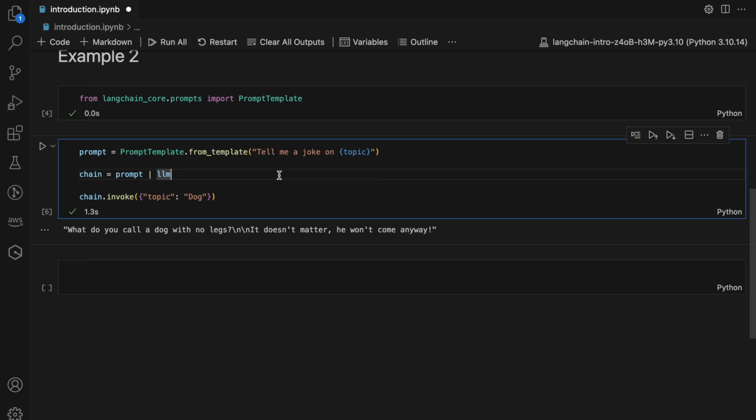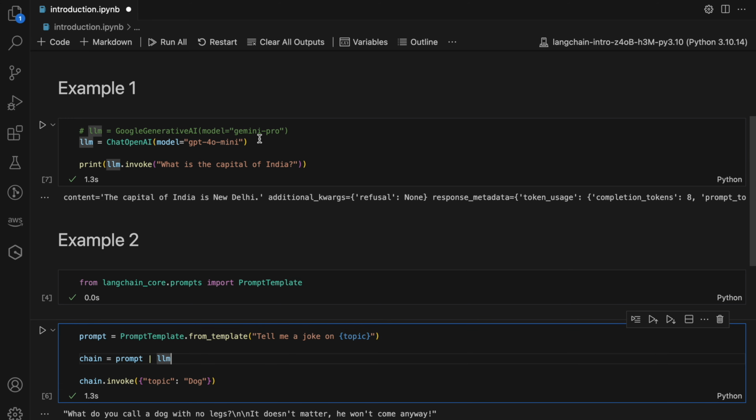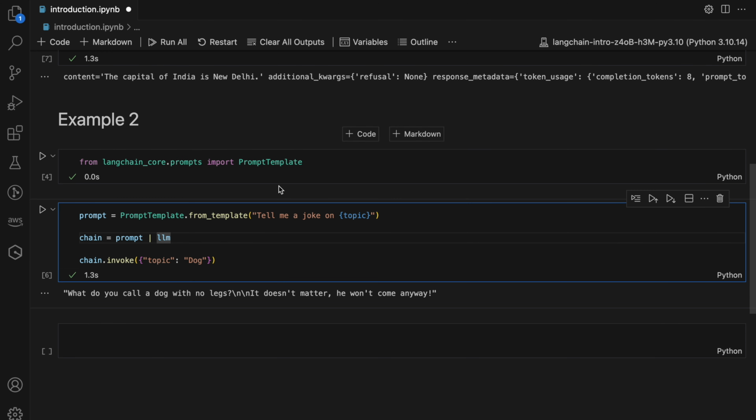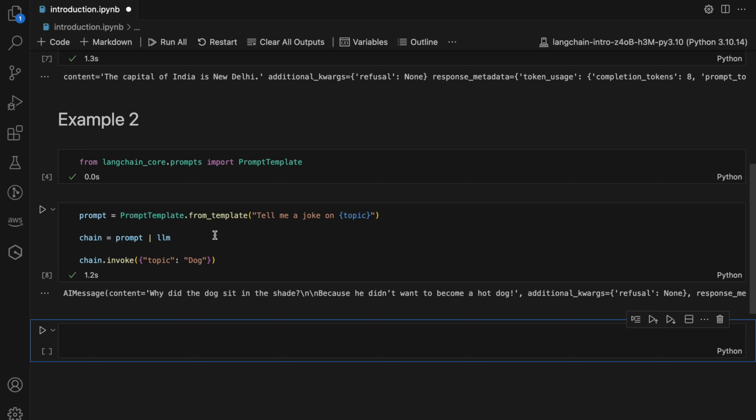Whatever code you have written for your prompt template, and the way you are invoking, nothing is changing, just a piece of code is changing, and I can switch from one LLM to another LLM. So this is the power of LangChain. It is giving you full modularity. Every piece of code is modular, so whatever you want to tweak, you can do that. So let me call this one. Now it is using GPT-4 Omni, and I got the response.